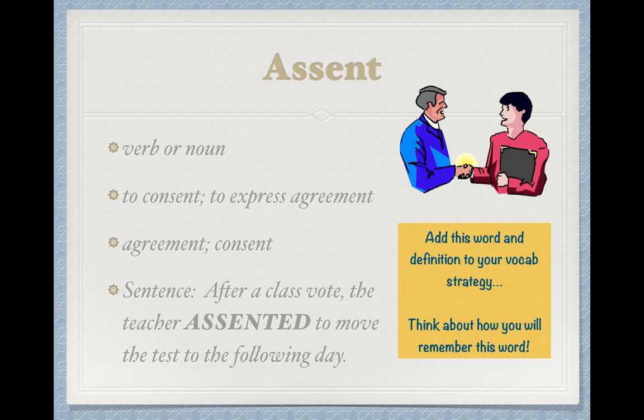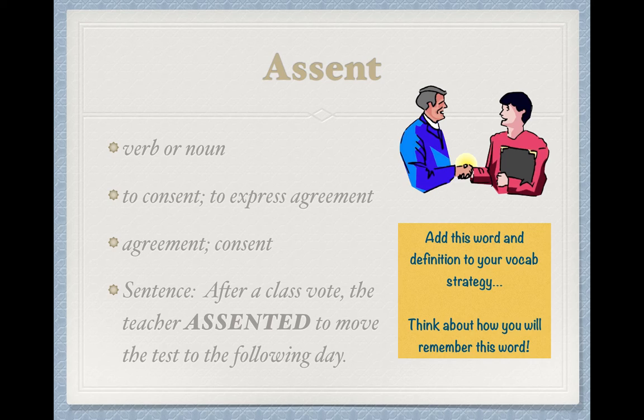The first word that we're going to learn is assent. Assent is a verb, or sometimes it's also a noun. The verb definition is to consent or to express agreement. The noun definition is agreement or consent. Make sure you add this word and definitions to your vocab strategy, and make sure you note that it could be used as either a verb, action word, or a noun.